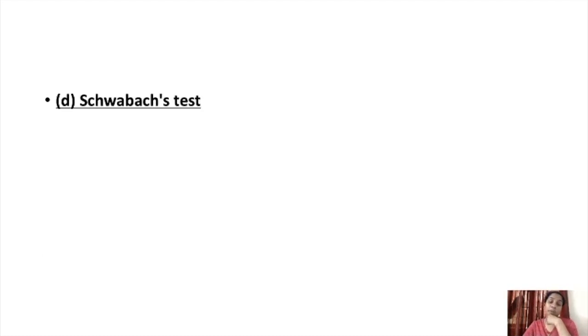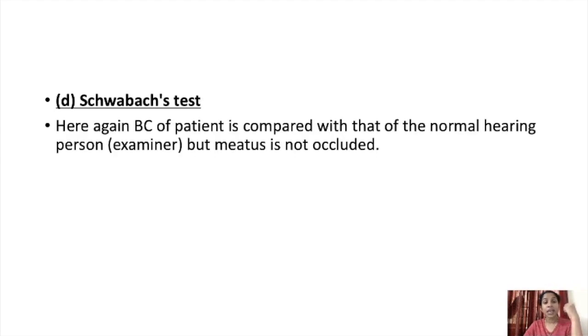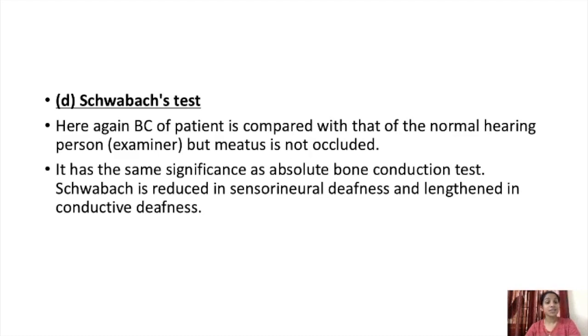Next comes Schwabach's test. Here again, the bone conduction of the patient is compared with that of a normal hearing person, but the meatus is not occluded. In the absolute bone conduction test, the meatus is occluded so that no outside noise goes in through the air conduction pathway. But in Schwabach's test, it is open. It has the same significance as the ABC test. Schwabach's is reduced in sensory neural deafness and lengthened in conductive deafness.